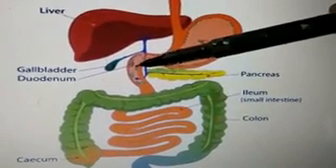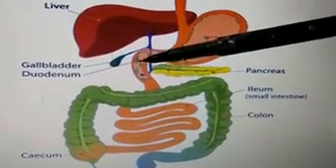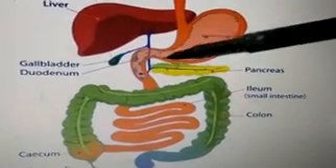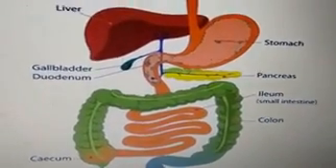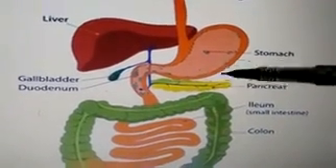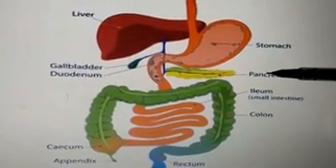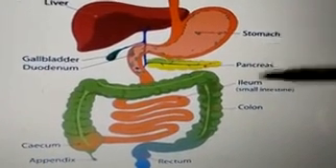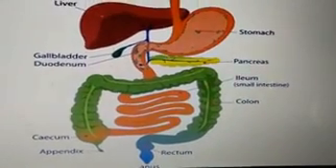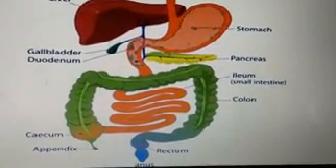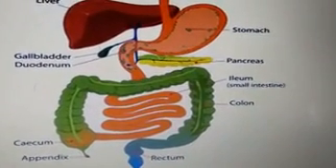Here the digestion of fat, protein and carbohydrate takes place. Pancreatic juice is a combination of amylase, trypsin and lipase. The enzyme amylase breaks down the starch. The enzyme trypsin digests the protein, and the enzyme lipase breaks down the fat.